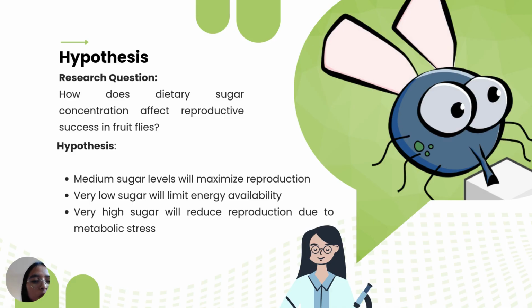The main research question of this study was: how does dietary sugar concentration affect reproductive success in fruit flies? The hypothesis: median sugar levels will produce the highest reproductive success. Very low sugar would limit reproduction due to lack of energy, and very high sugar would reduce reproduction due to metabolic stress.